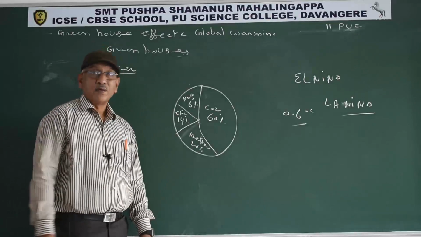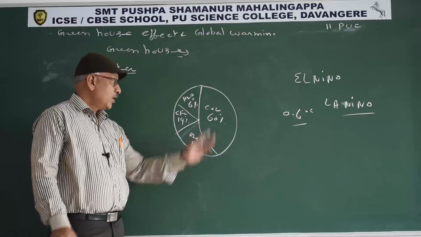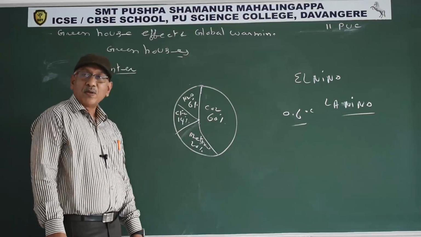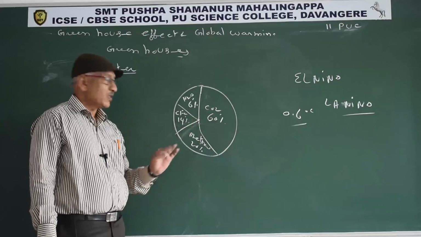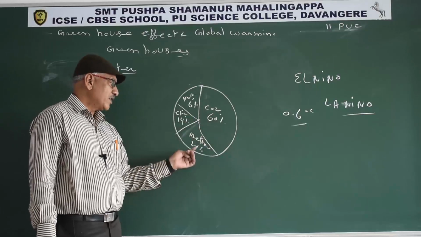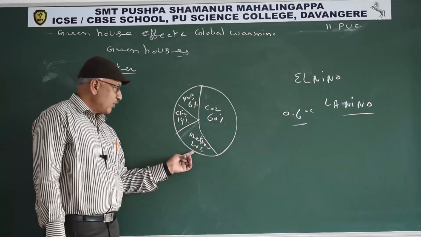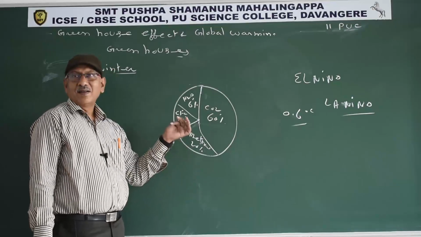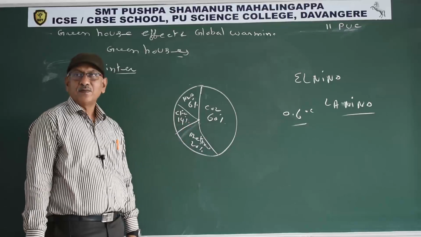Sometimes the paper setter may give the pie diagram mentioned A, B, C, D. So you have to remember the percentage of each greenhouse gas. Carbon dioxide 60%, methane 20%, chlorofluorocarbons 14%, nitrous oxide 6%.